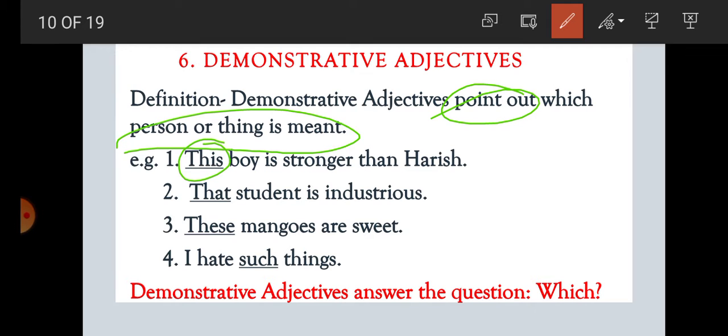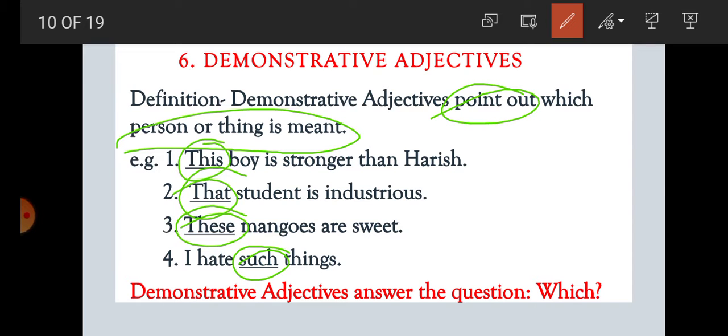That student is industrious. Which student? That student. These mangoes are sweet. Which mangoes? These mangoes. I hate such things. Which things? Such.